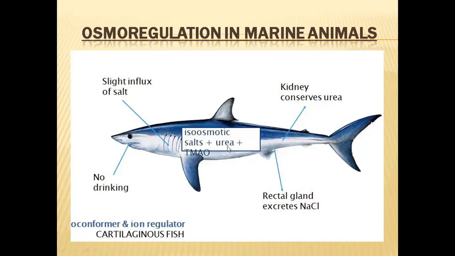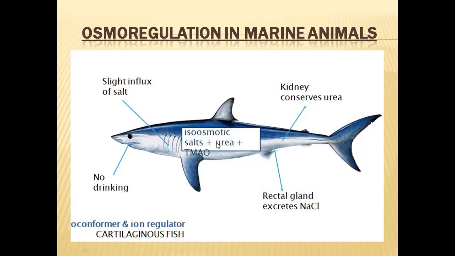If the urea is going to stay in the body for a long period of time, that urea is going to damage the tissues. So to counter the bad effects of urea, they are also storing TMAO, trimethylamine oxide. Trimethylamine oxide is a special chemical which saves the animals from the bad effects of urea.